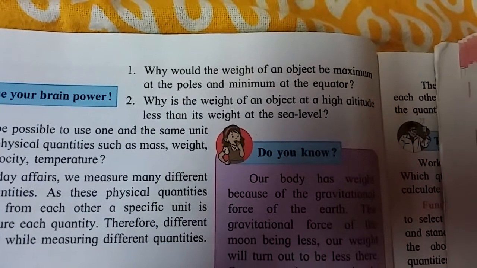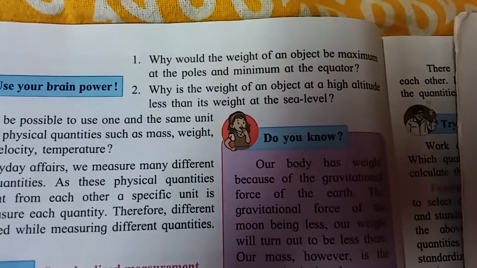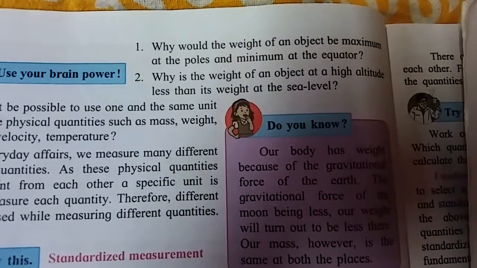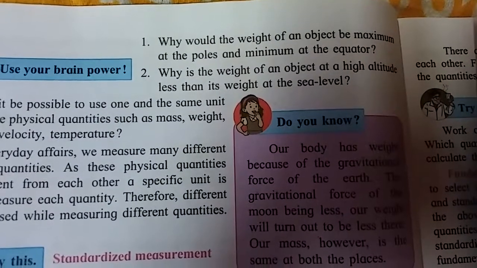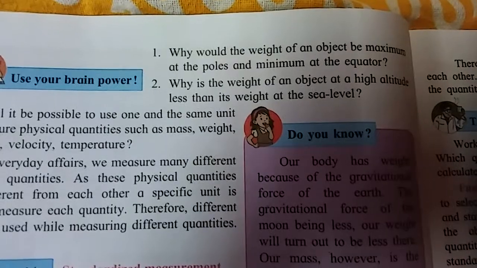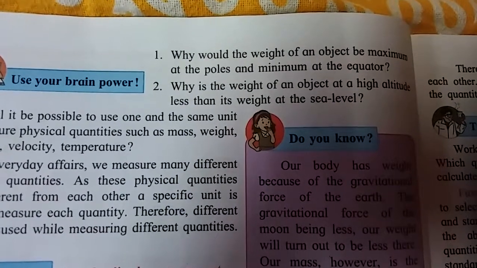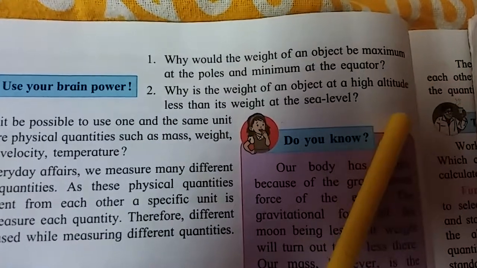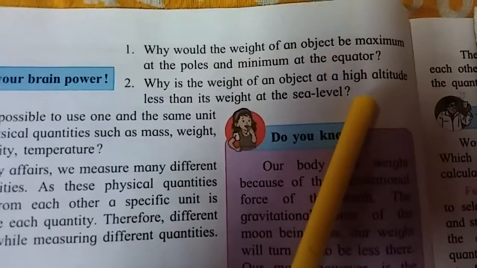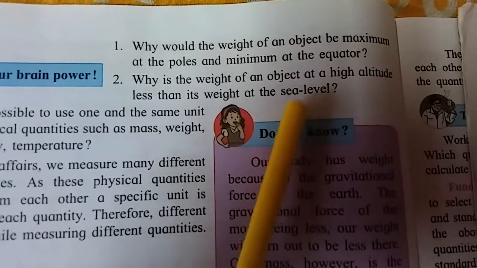Due to this, the gravitational force exerted by the earth on the object at sea level is more than the gravitational force exerted on the same object when it is placed at a high altitude. As a result, an object's weight is less at a high altitude than at sea level.